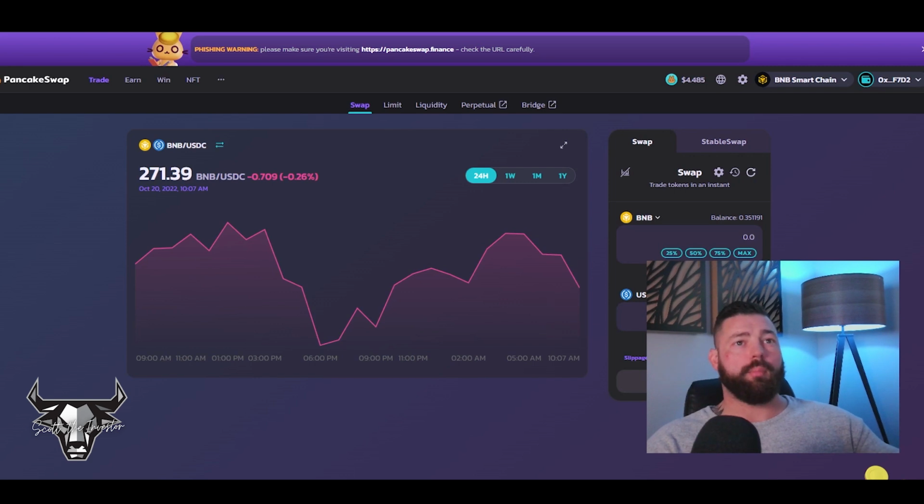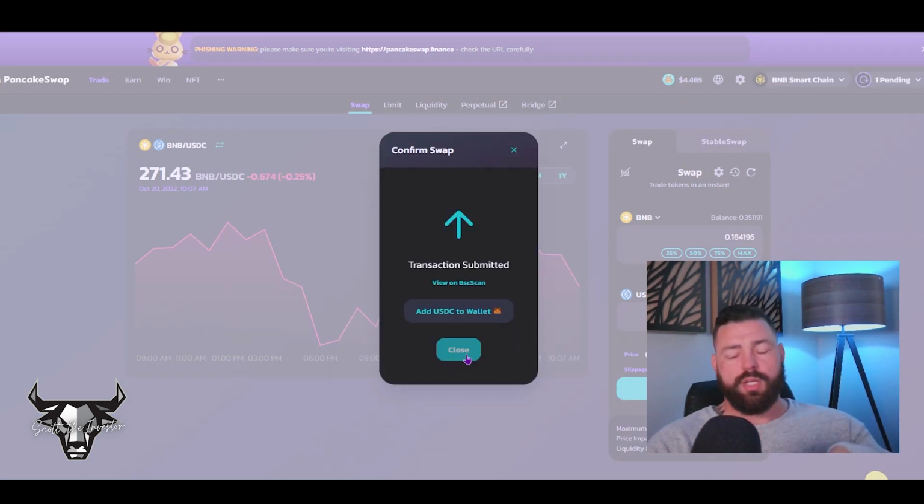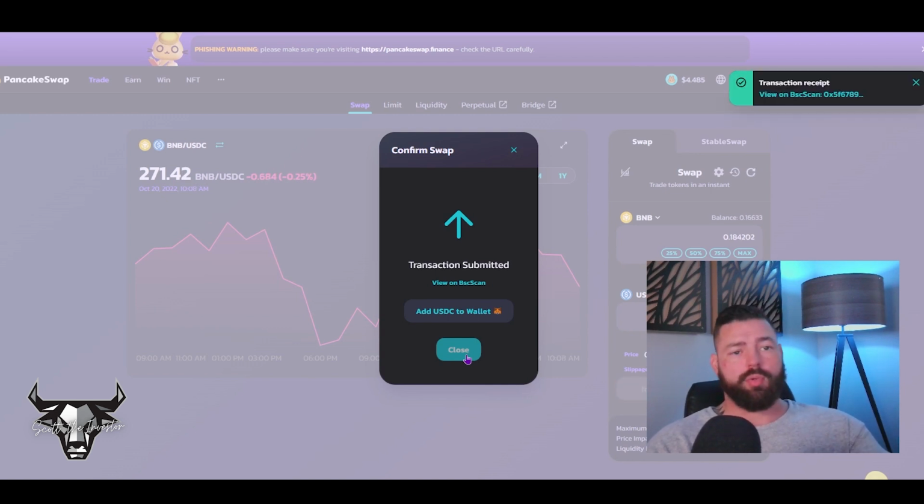Okay, over here on PancakeSwap, as you can see, I got a little bit of BNB over here in my balance, and then I've got my $102 in USDC. Let's just say I want to add an additional $50. So that's 0.18 BNB. So let's add that. Let's click swap. Looks like the price updated. Let's confirm the swap. And of course, I just confirmed that on my Ledger. I highly recommend using Ledger or some sort of device like that to protect your cryptocurrency.